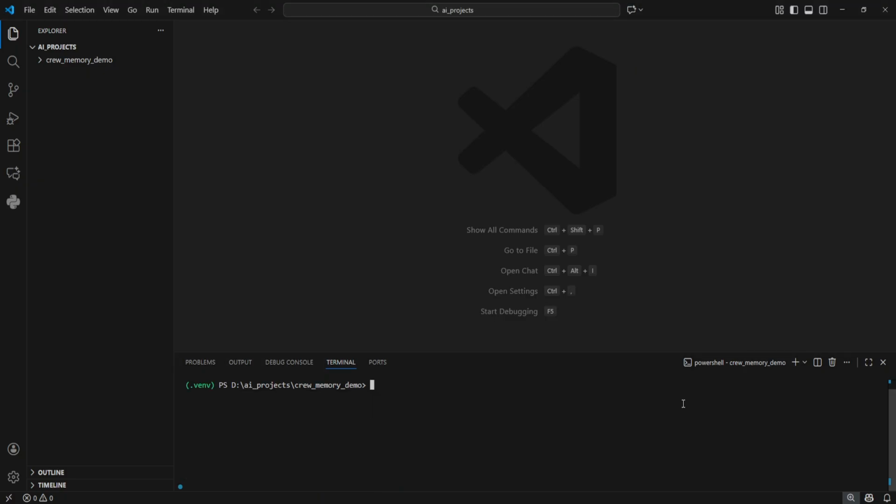Now it's time to install the necessary dependencies. This command will pull in CrewAI with its tool bundle plus python-dotenv, so we can load our .env file and load the environment variables inside of it.